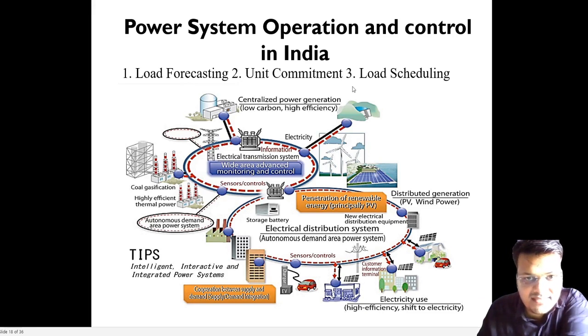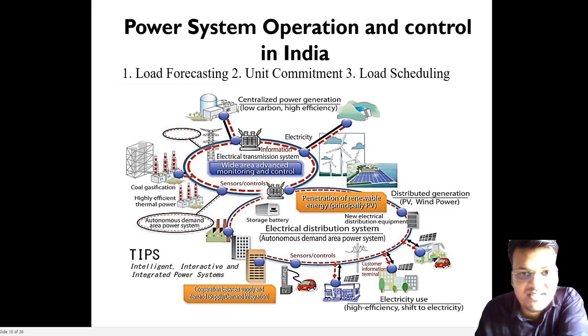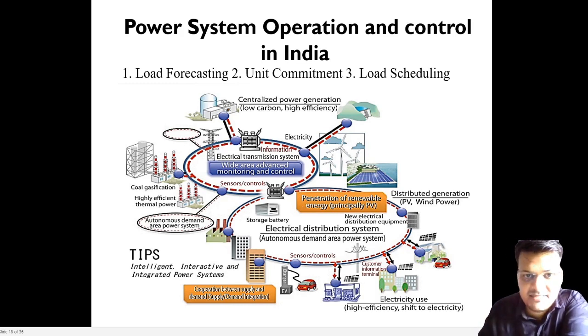In load shedding, the real example we are facing in Uttar Pradesh is this: suppose the load is increasing in a particular area, at that time there is huge pressure on the transmission line and the generating station. There will be a SCADA system that senses that the load in that area is heavy, and if the load increases further, there could be damage to the transmission line. There are many methods to schedule load, but the last method, if nothing else works, is that they simply cut the electricity of that area.